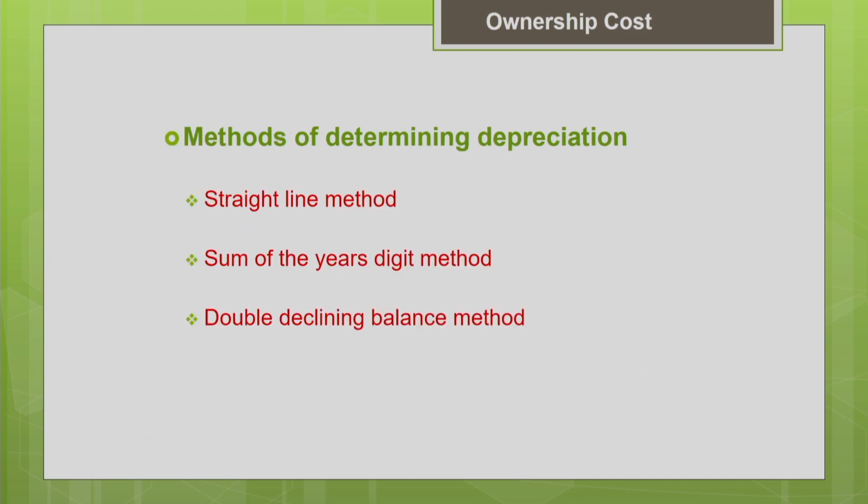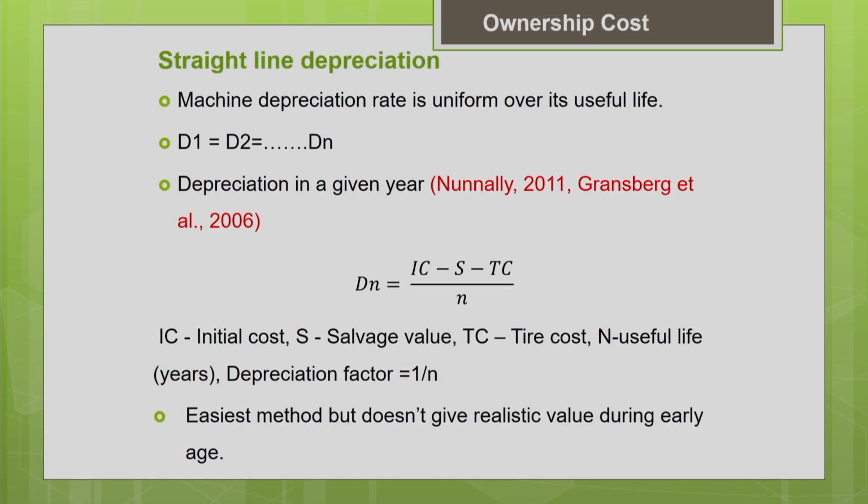So there are different accounting methods to estimate the depreciation. Let us see the important accounting methods which are commonly used by the various construction companies. They are the straight line method, sum of the years digit method and the double declining balance method. We are going to discuss these depreciation methods one by one. First is the straight line method.